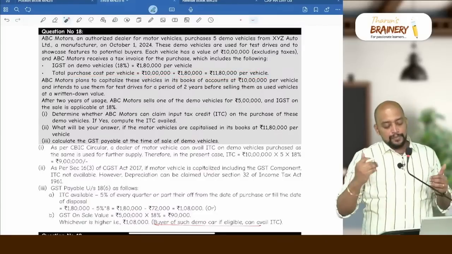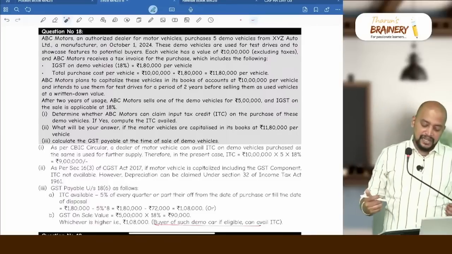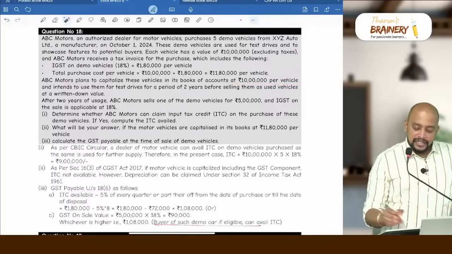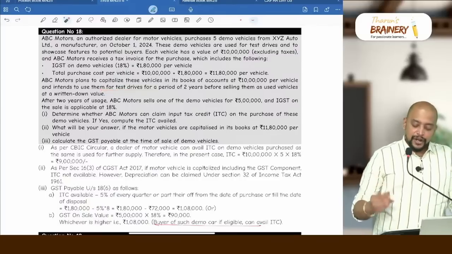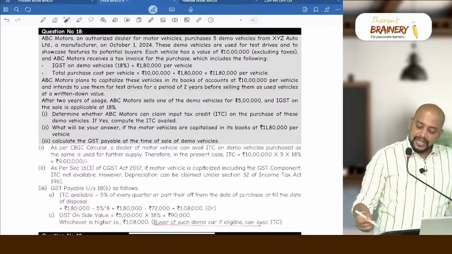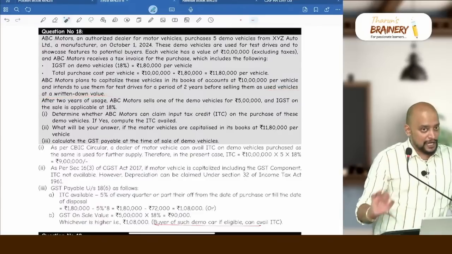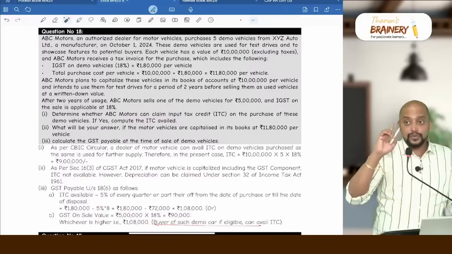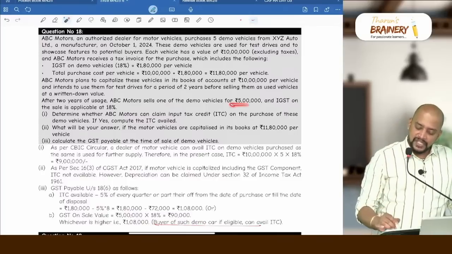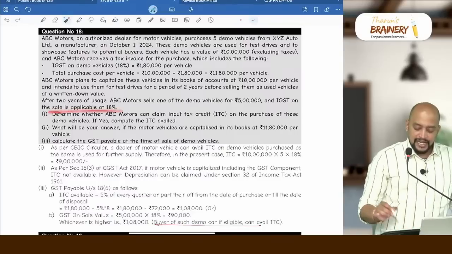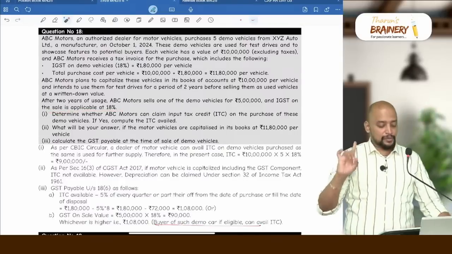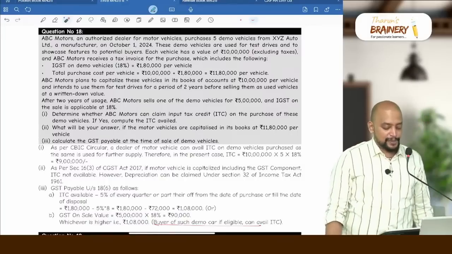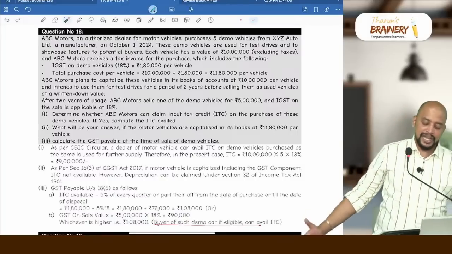ABC Motors plans to capitalize these vehicles in its books of accounts at rupees 10 lakh per vehicle and intends to use them for test drives for a period of 2 years before selling them as used vehicles at written down value. After 2 years of usage, ABC Motors sells one demo vehicle for rupees 5 lakhs and IGST on the sale is applicable at 18%. Question number 1: determine whether ABC Motors can claim input tax credit on the purchase of these demo vehicles. If yes, compute the ITC availed.